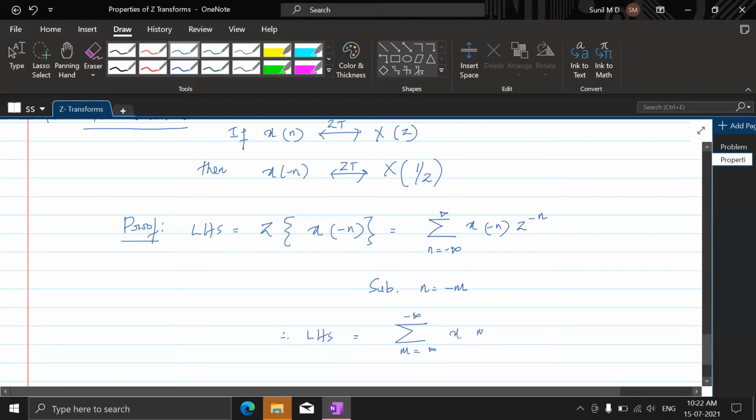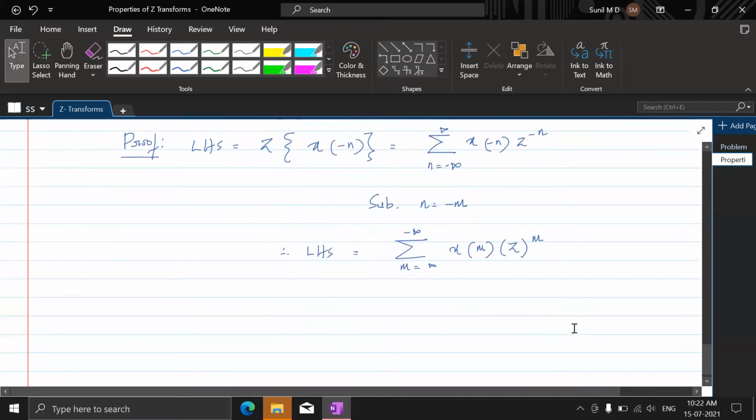But here it would be x of m, and here it would be z to the power m. Now I would like to write this in this fashion. This I'll write as m equal to minus infinity to plus infinity, again I'll interchange, x of m.